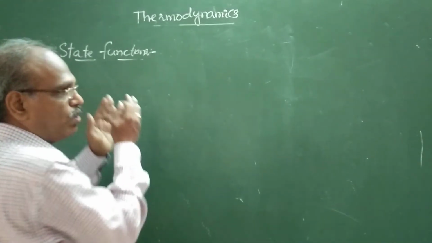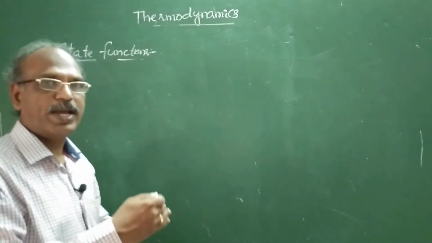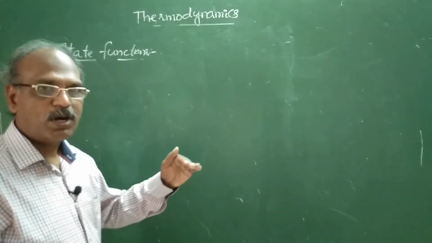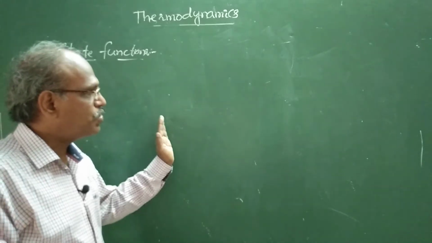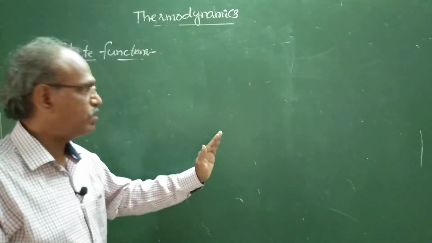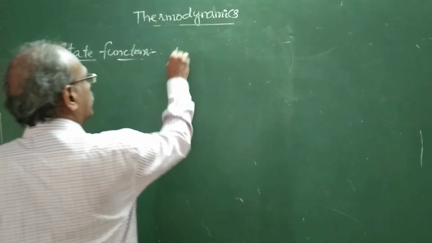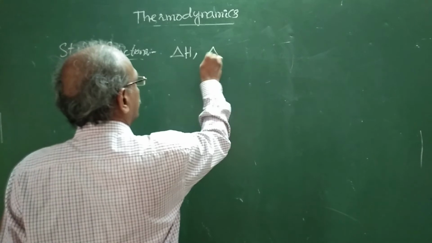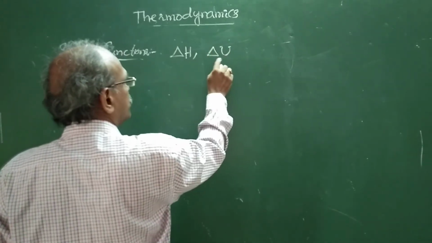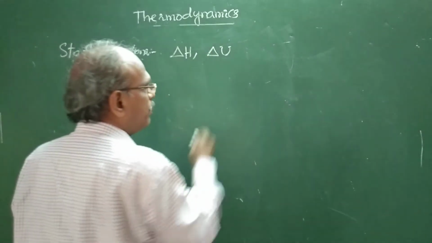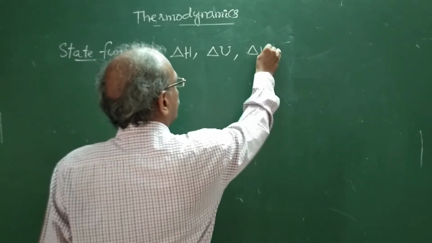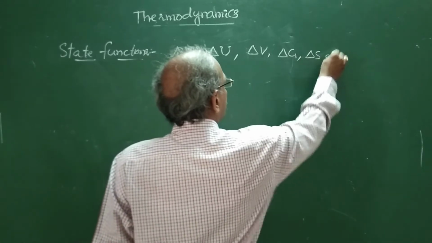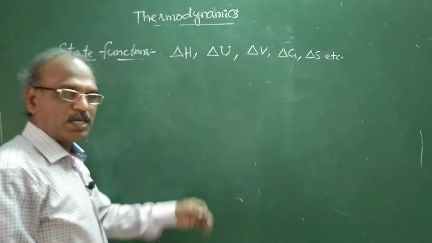It depends only on the initial and final states of a system, not on the path of the process in which the change is brought. For example, delta H or delta U, that is change in enthalpy, change in internal energy, or delta V, delta G, delta S, etc.